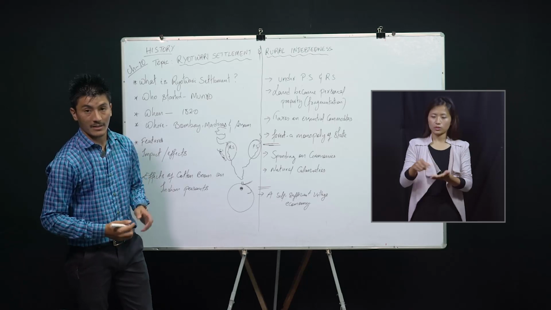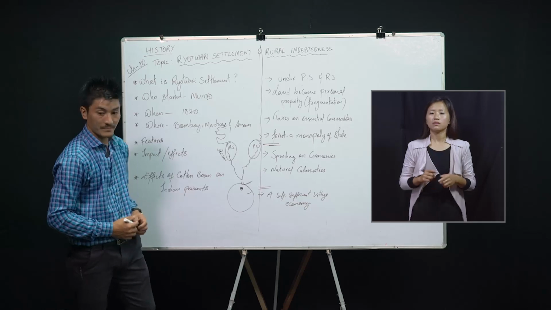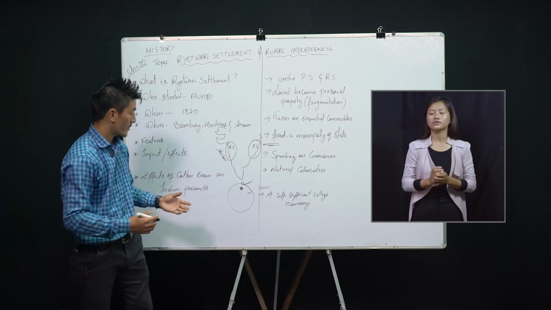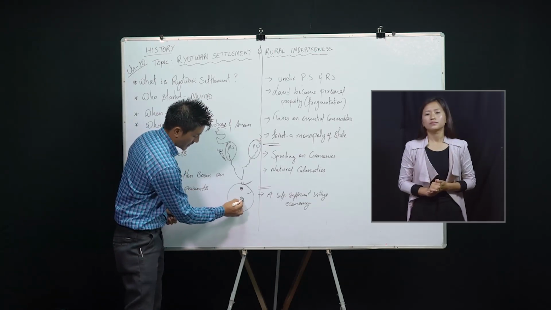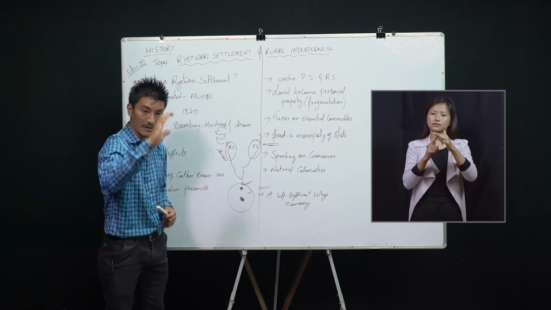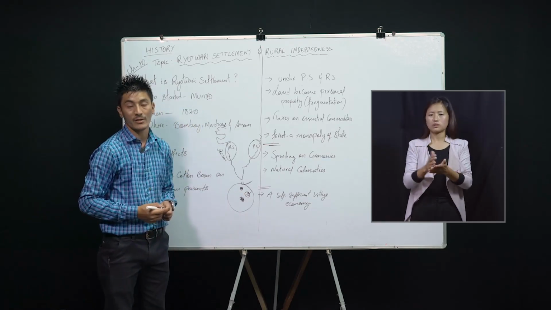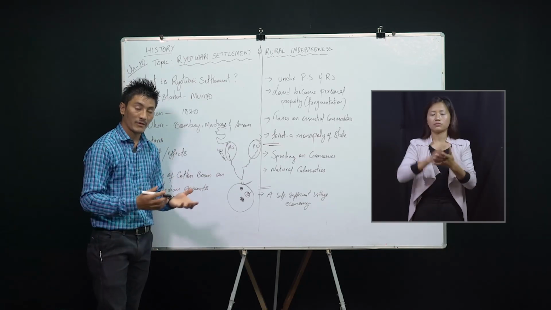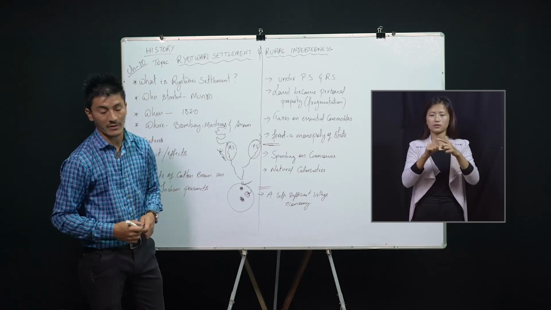The third point is that the revenue or taxes were fixed on the basis of the quality of the soil, or the productivity of the soil. So if you are given a small plot of land and your soil is very fertile, then the amount of taxes might be high. If your soil is not so fertile or is barren, the amount of tax you need to pay to the British government might be low. So the land revenue was fixed on the basis of the productivity or quality of the soil.